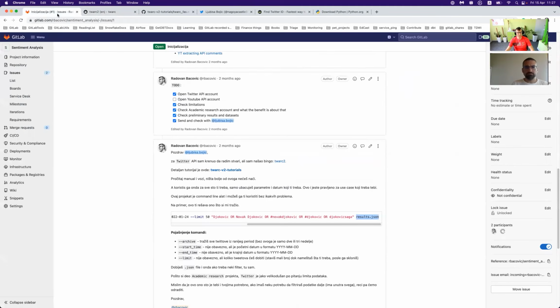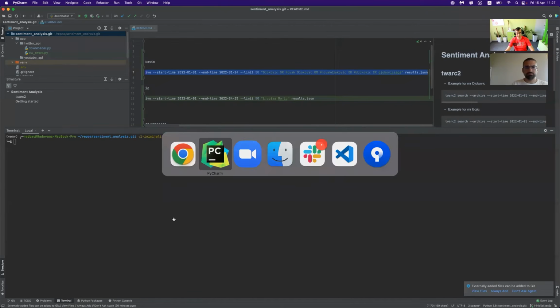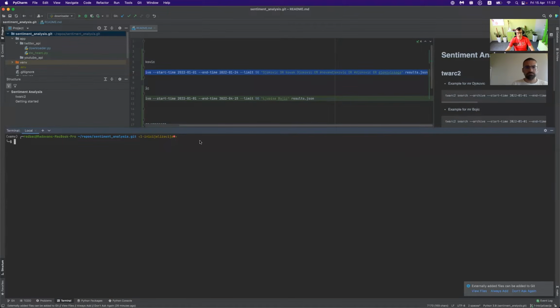So as I said, what we need to do is to run the library from the command line. So if you're in Python, what should I do? Okay, so we want to get tweets from one date to another date.